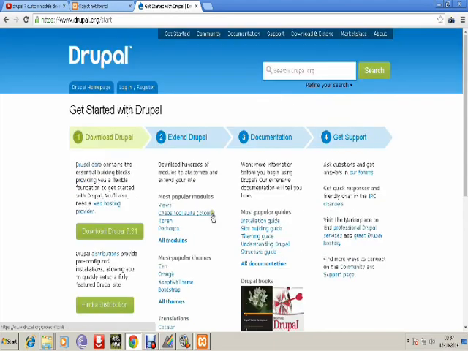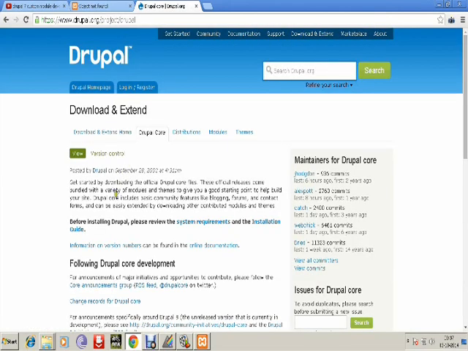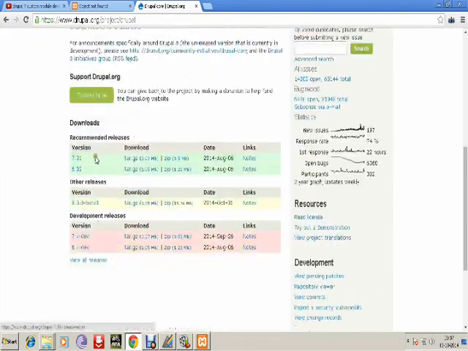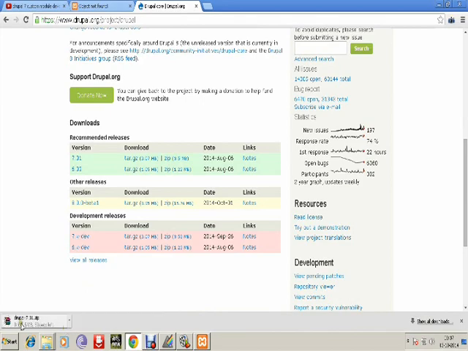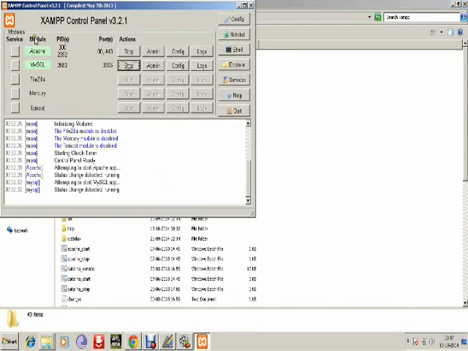From that, the current Drupal version is 7.31. So I just click download Drupal 7.31. It redirects to the latest package, which is now available in zip and tar packages. So I just download the zip package. Once downloaded, we can use it in our local system.